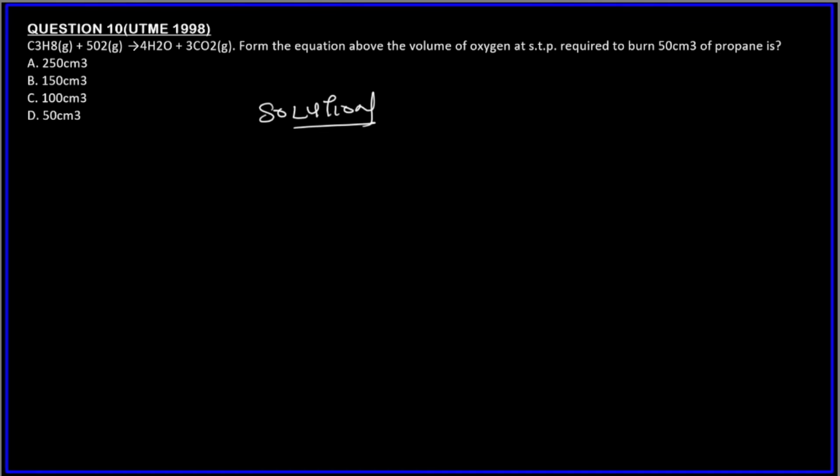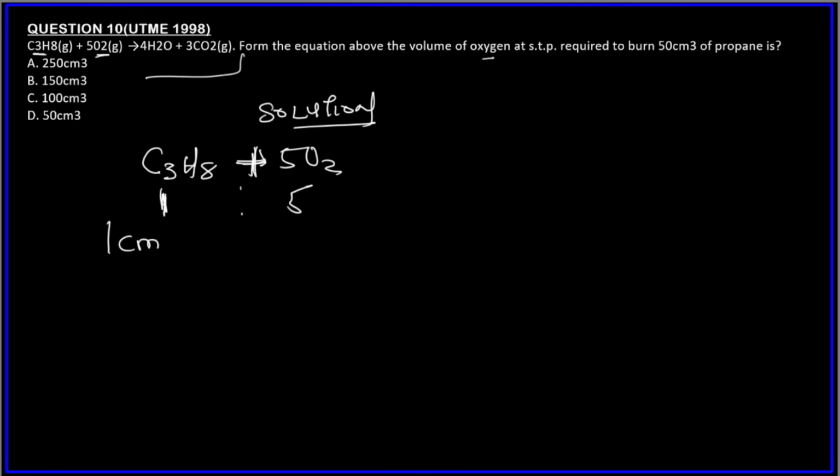We are dealing with the reactants here, C3H8 and 5O2. We are looking for oxygen, the one that will react with propane. So from here the ratio is 1:5. We can say 1 centimeter cube of propane, C3H8, reacts with 5 centimeter cube of oxygen gas.